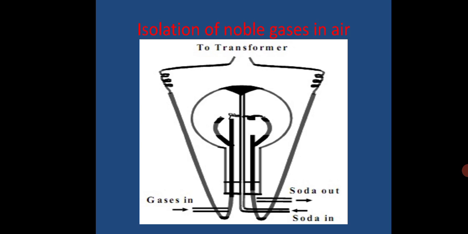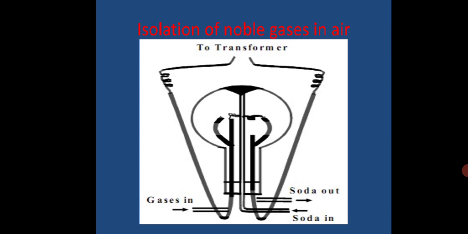The black ones you can see are the platinum electrodes, and 3 tubes are there. One is for admitting a mixture of air and oxygen, the second for the entry of caustic soda solution, and the third for the exit of the solution. Again I say, 3 tubes are there.